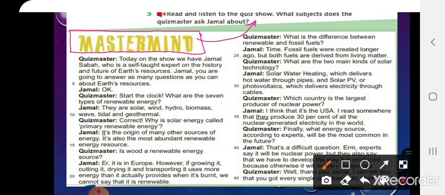Which country is the largest producer of nuclear power? I think that it's the USA. I read somewhere that they produce 30% of all the nuclear generated electricity in the world. Finally, what energy source, according to experts, will be the most common in the future?